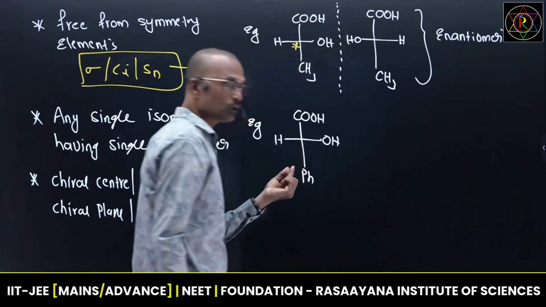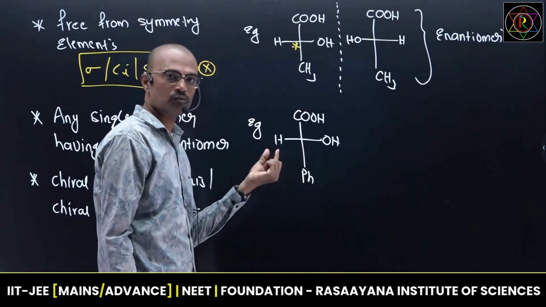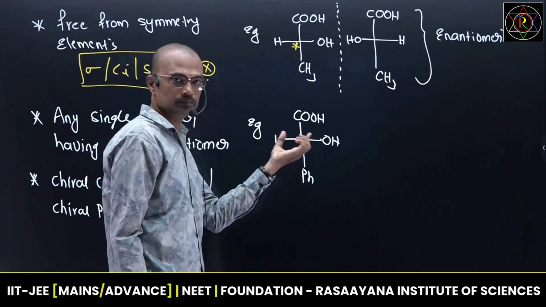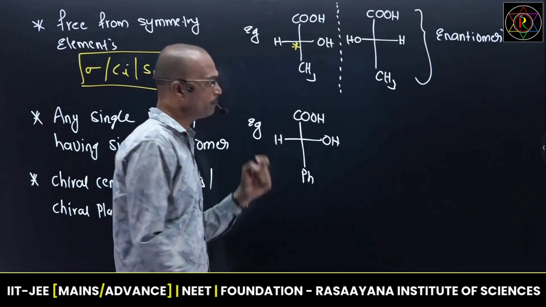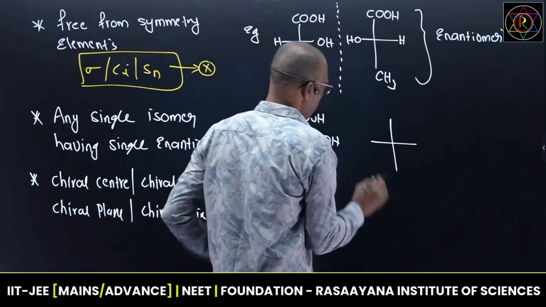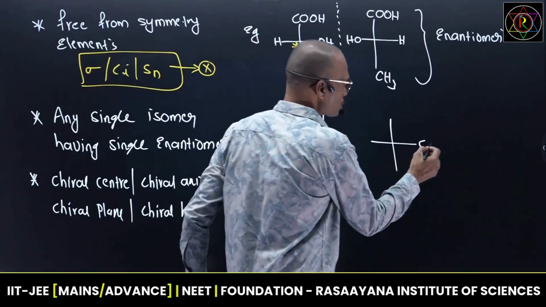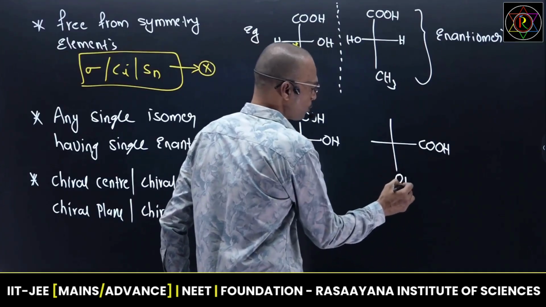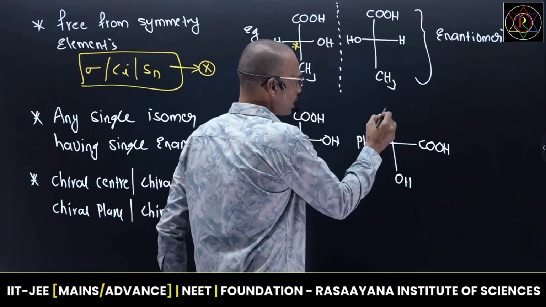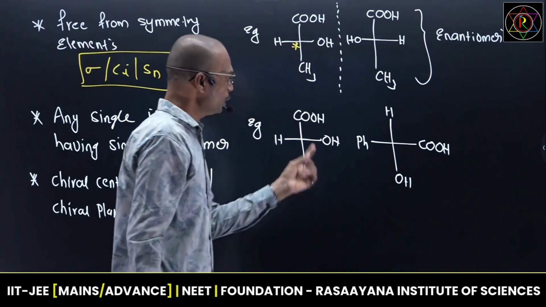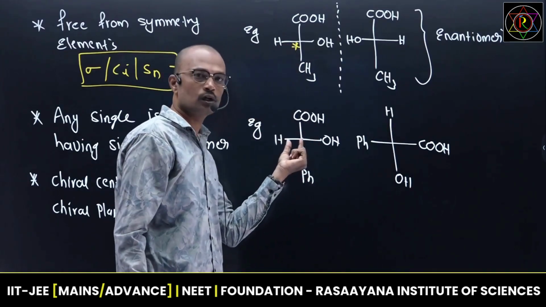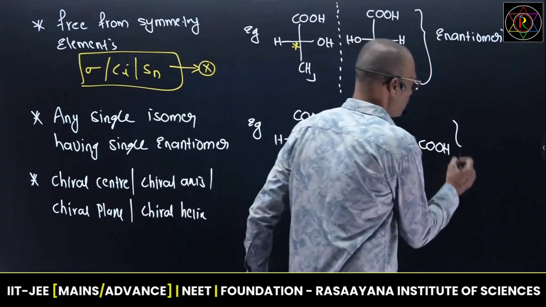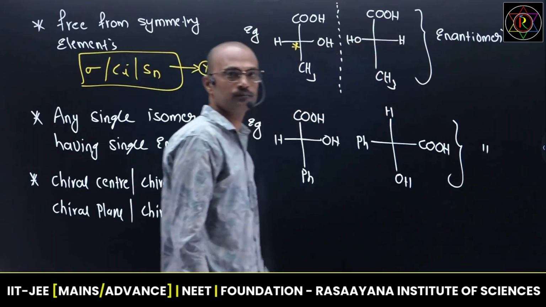See, this is called mandelic acid. How to identify one more way of representing enantiomers? Suppose we rotate this model by about 90 degrees. Okay, this is called the Fischer model. If I rotate by about 90 degrees like this, a complete rigid rotation, the carboxylic acid will come to the right side, then OH will come over here, the phenyl here, and here hydrogen. Now, if you rotate any Fischer projection of a molecule having one chiral center by about 90 degrees, this also belongs to enantiomeric in nature.